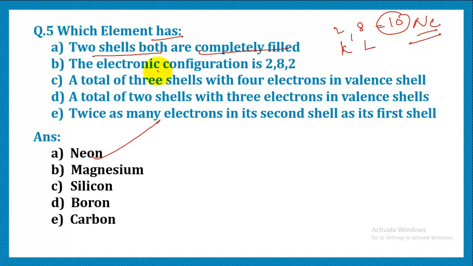Identify the element which has the electronic configuration 2, 8, 2. This means the atomic number is 12, so it belongs to magnesium. So the answer is magnesium.